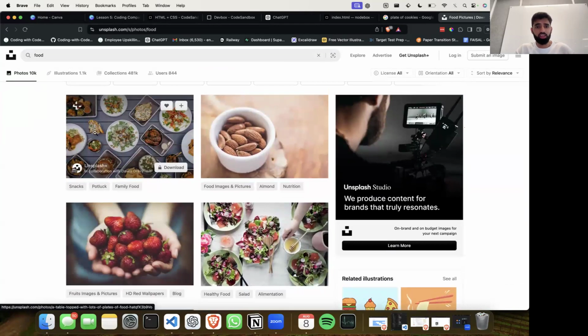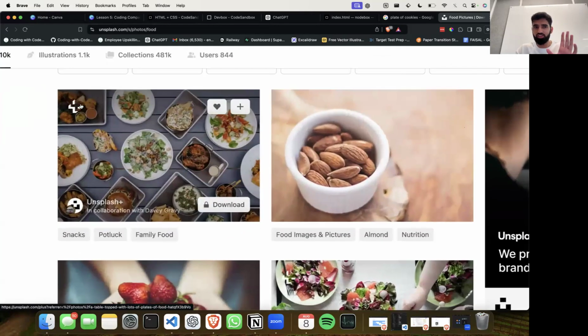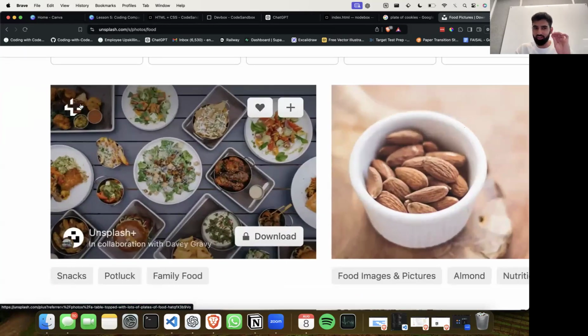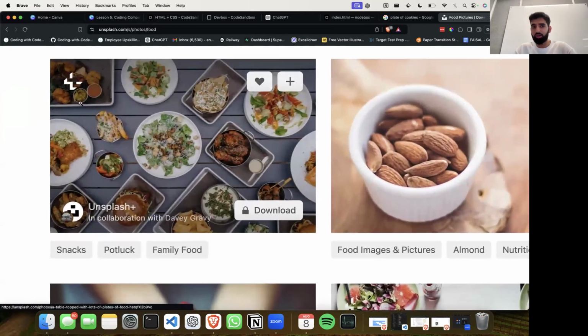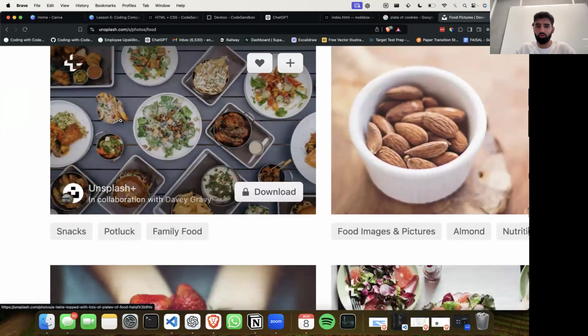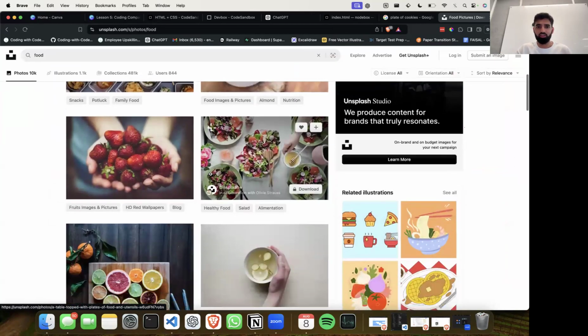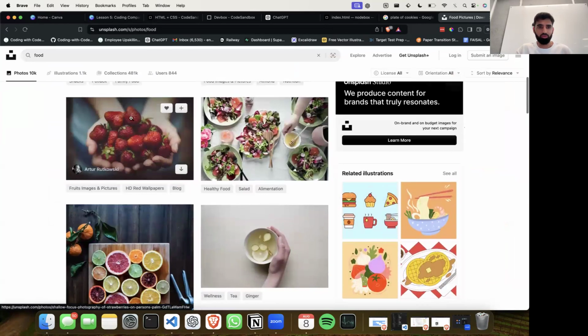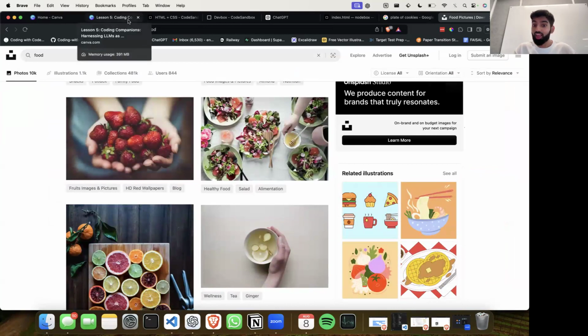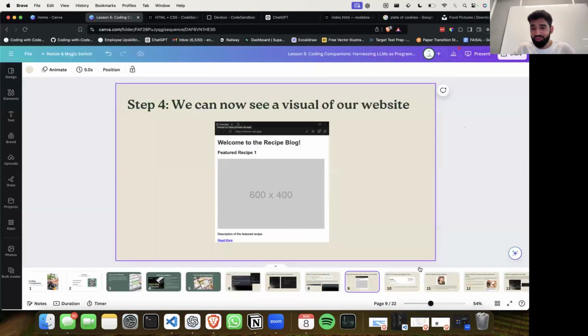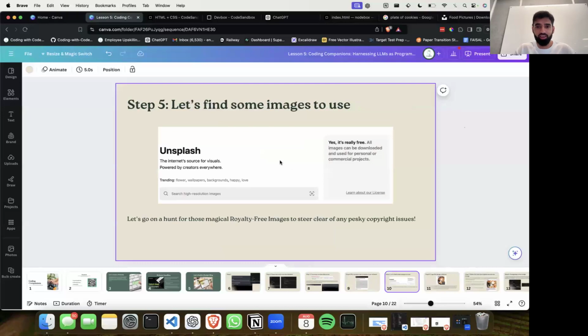Just to keep an eye out, and it's a dark pattern, something they don't particularly make too abundantly clear: if you hover over an image and it comes with this plus on the top left hand corner alongside this button download, it means it's not royalty free. So just find one that doesn't have that. So for example, this picture of strawberries we can definitely use. So once you've picked that image out, they are really nice, Irene. Yeah. Once you pick that image out, we can actually then go ahead and use them.